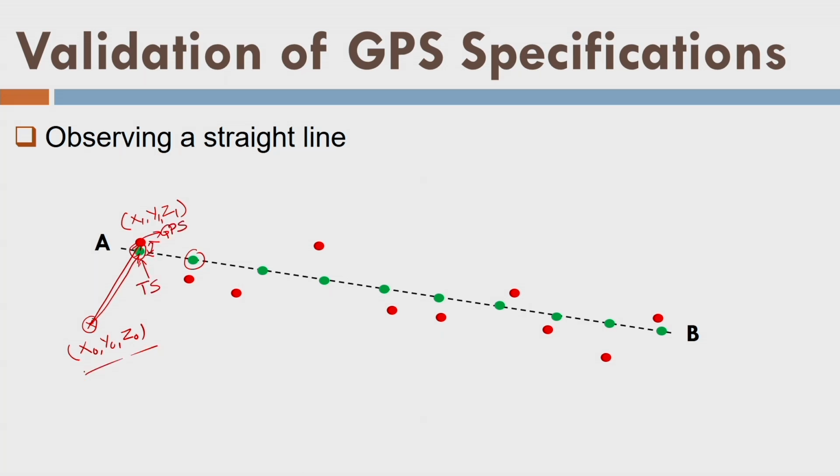Similarly, you can also do one thing. You will orient the total station in the local terrestrial frame, and the local terrestrial frame is designed with the help of this point. With the help of DGPS, you can take another point here, let us say x0 dash, y0 dash, z0 dash, and then you can find the bearing of this line and put the total station here.